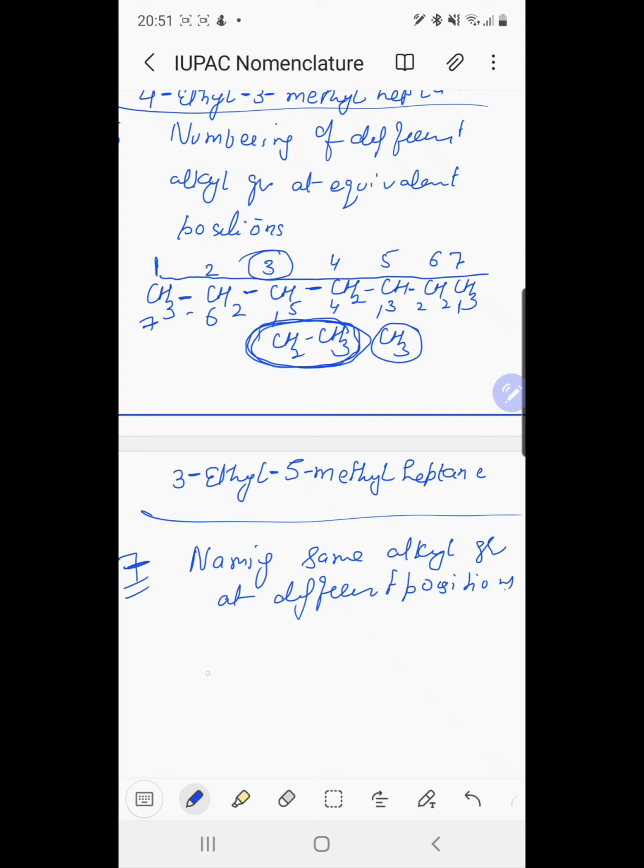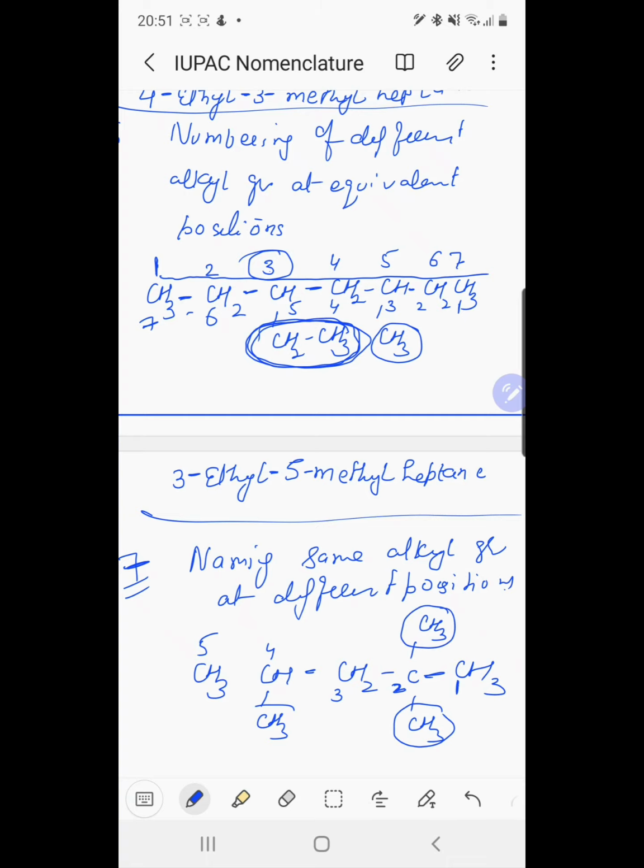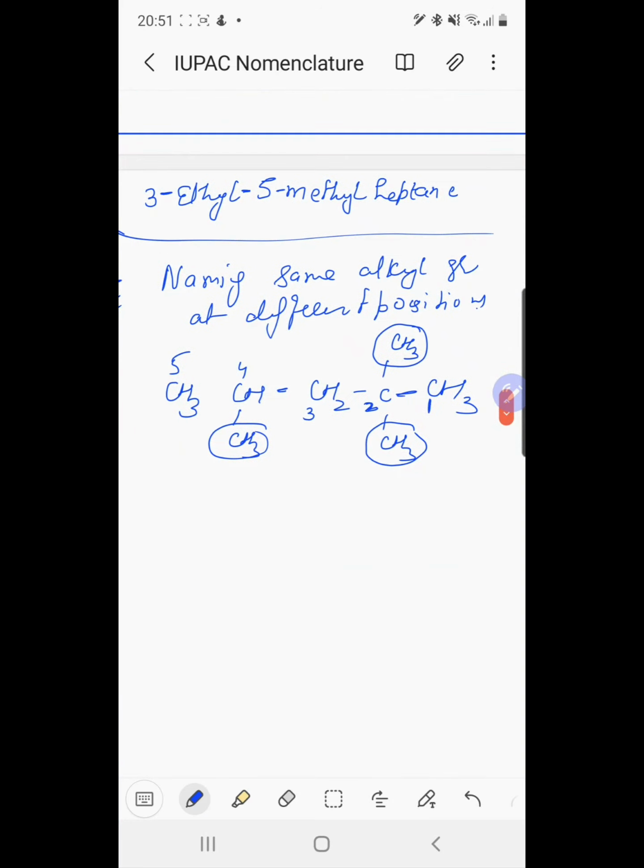For example, CH3, CH3, CH2, CH3, CH3 and CH3. So we number from this end: 1, 2, 3, 4, 5. Now here at the 2 position we have a methyl group. Again we have two methyl groups, and at the fourth position we have a methyl group. Same substituent at three positions.